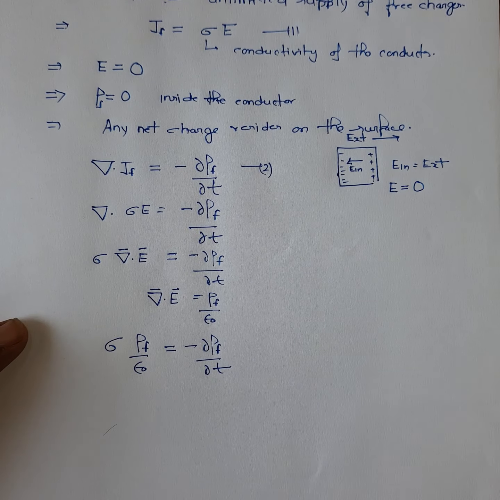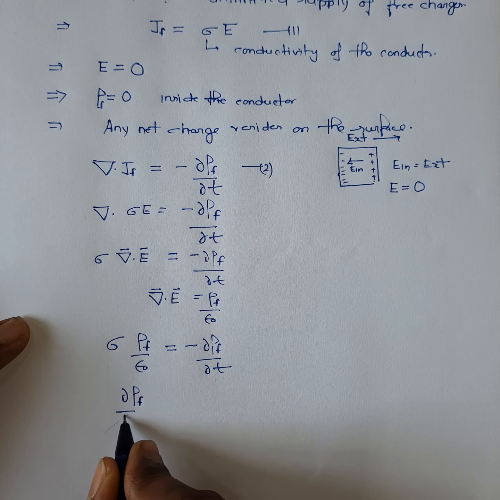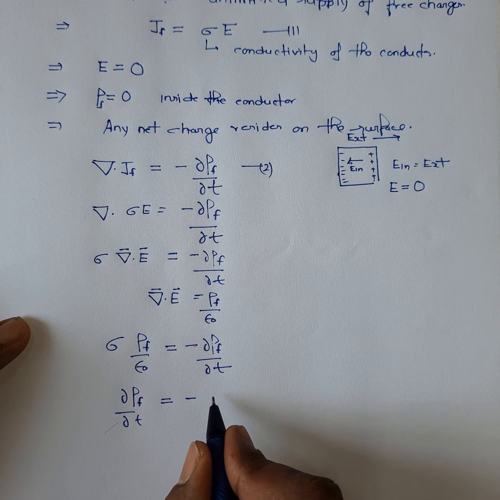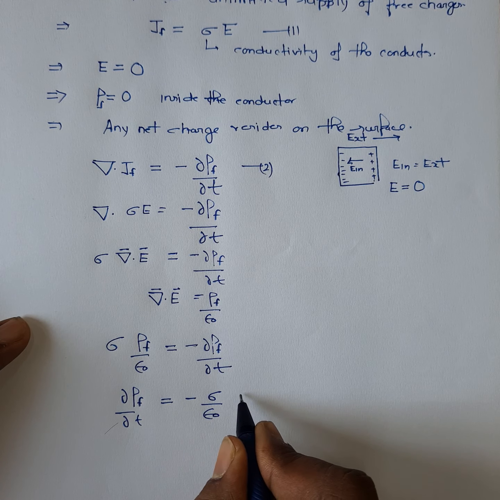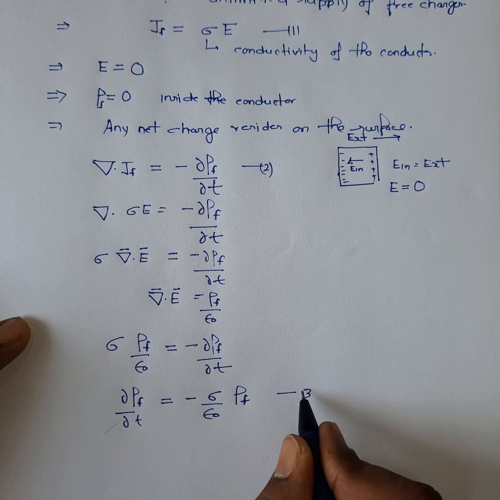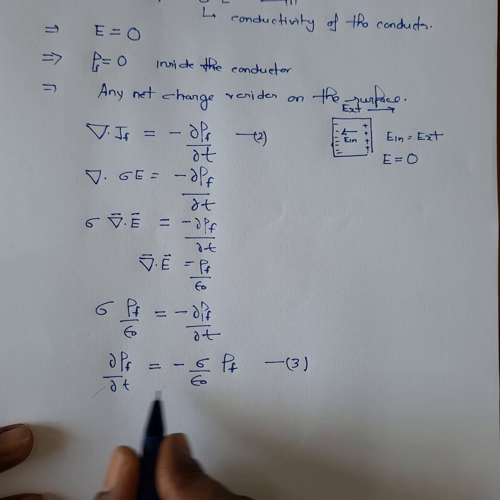You can also write this equation as del rho_f by del t is equal to minus sigma by epsilon_0 times rho_f. Call it equation number 3. So this is a differential equation.